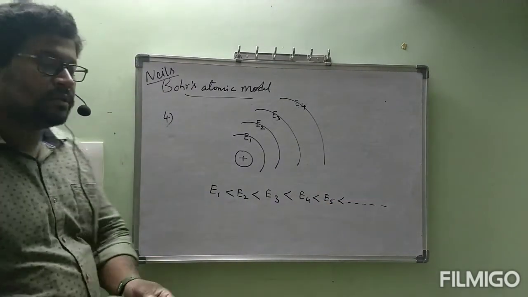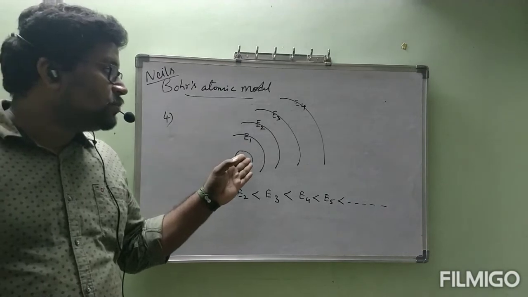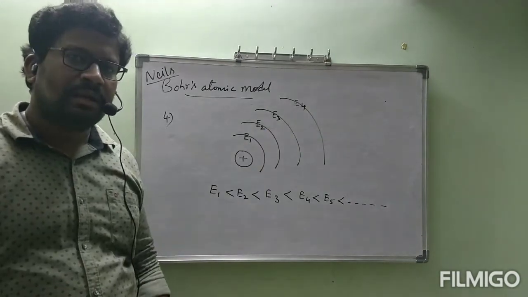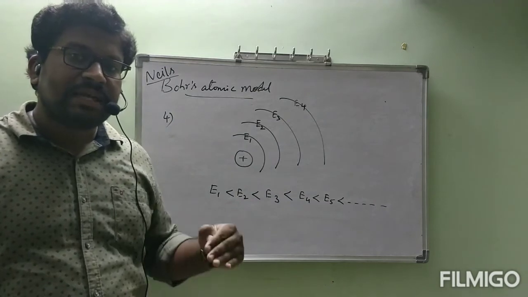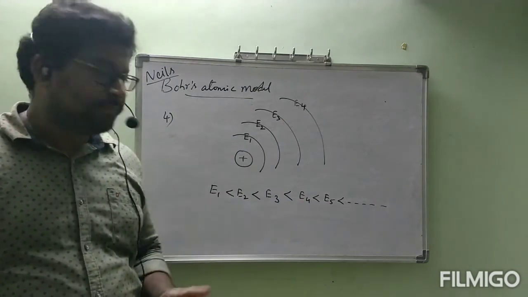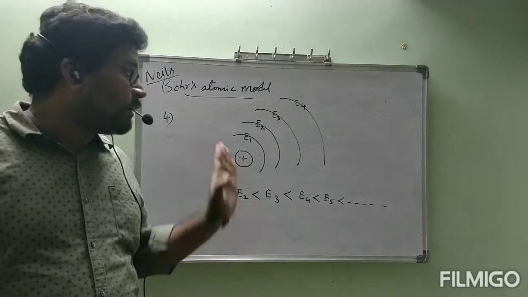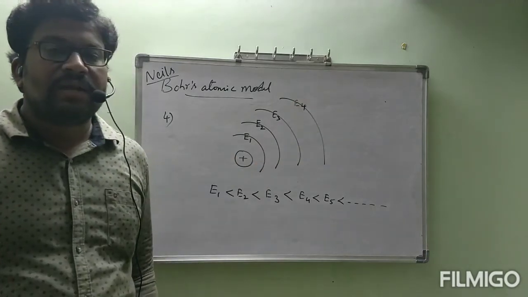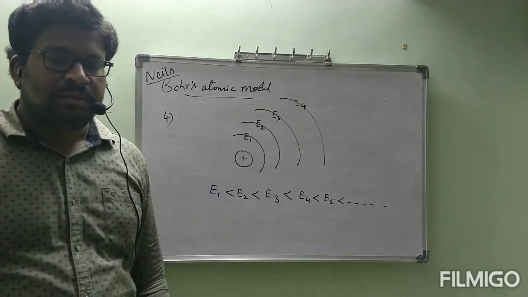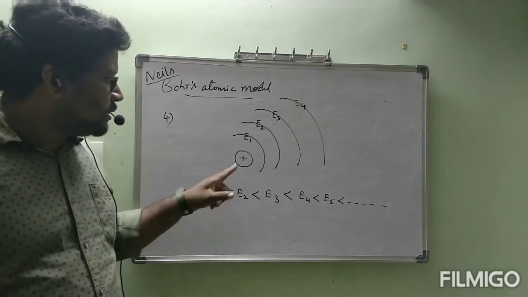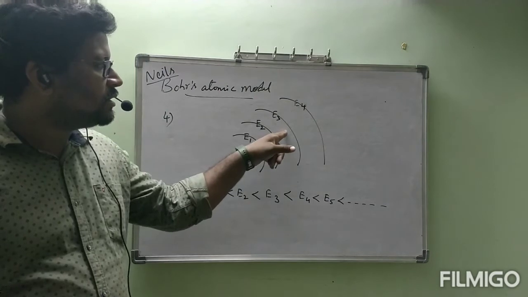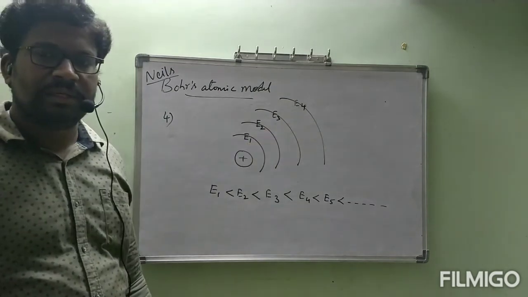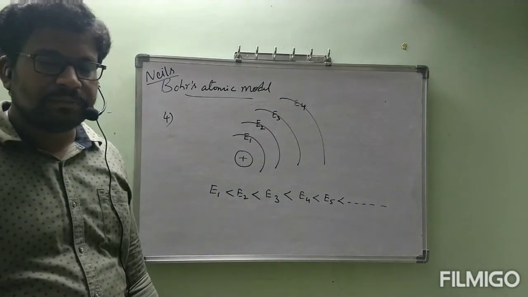What is the meaning of this one? When we move away from the nucleus, energy of the orbit increases. This is like ground floor, first floor, second floor, third floor, fourth floor. Like that you can continue, you can consider.